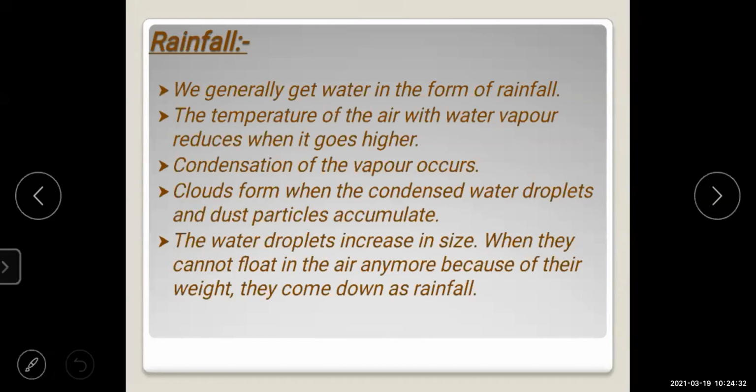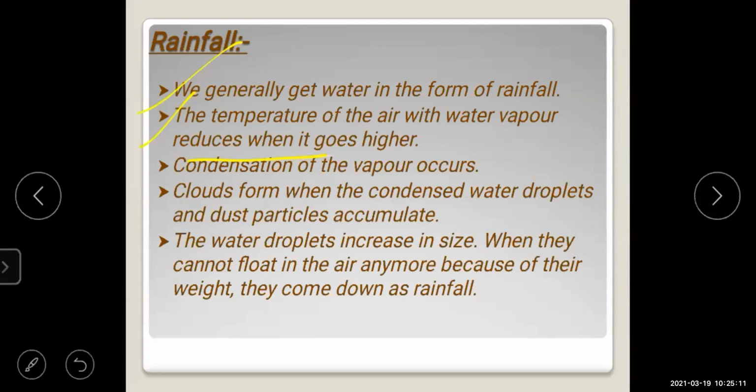See the points here. We generally get water in the form of rainfall. The temperature of the air with water vapor reduces when it goes higher. Condensation of the vapor occurs. Clouds form when the condensed water droplets and dust particles accumulate. Then the water droplets increase in size. When they cannot float in the air anymore because of their weight, they come down as rainfall. Yes, generally we get the water from the rainfall.